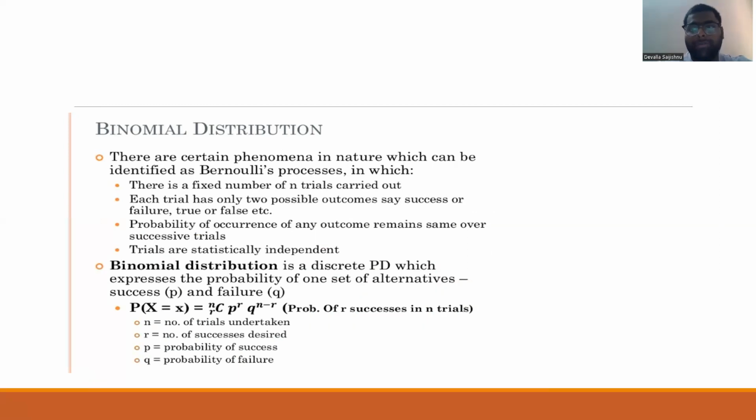Binomial distribution. There is a certain phenomenon in nature which can be identified as a Bernoulli process, in which there is a fixed number of trials carried out. Each trial has two possible outcomes, say success or failure, true or false, etc. The probability of occurrence of any outcome remains the same over successive trials, which are statistically independent.